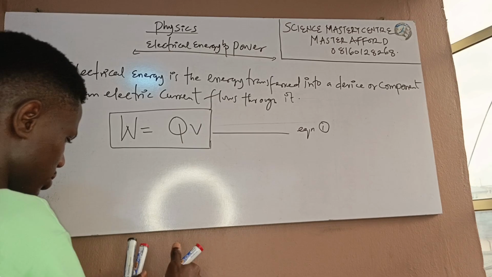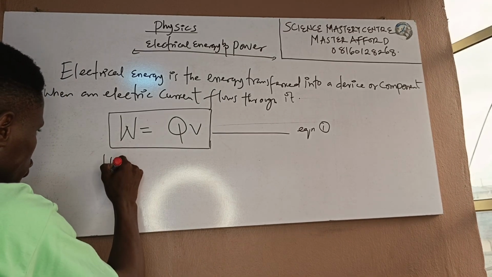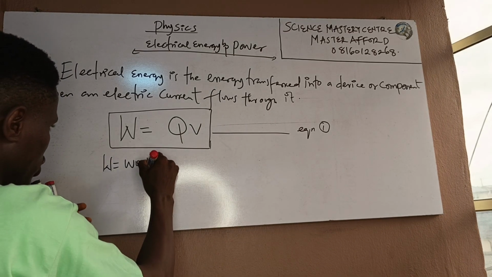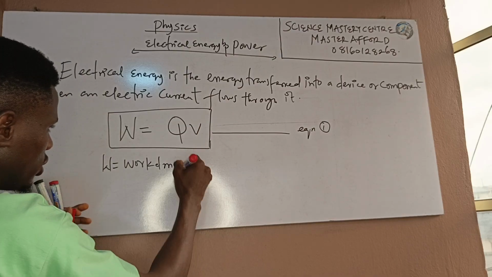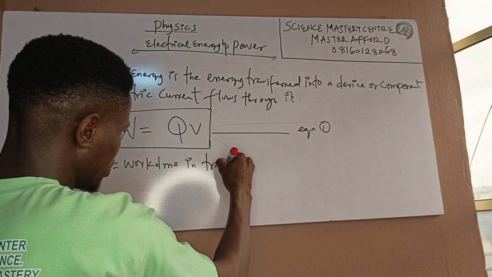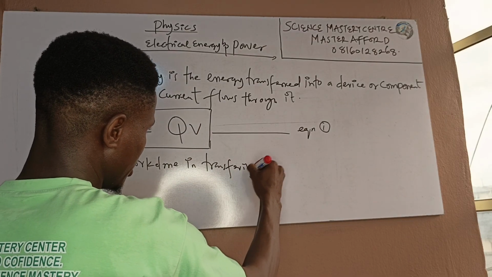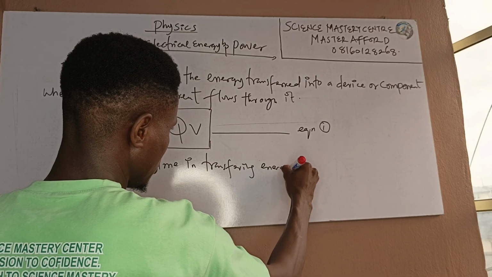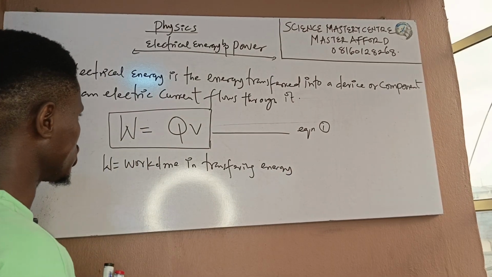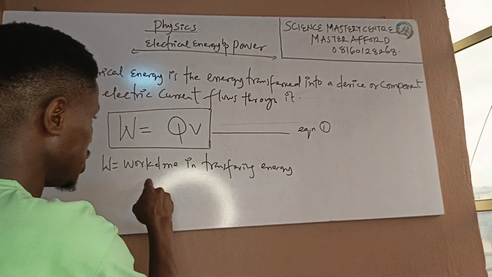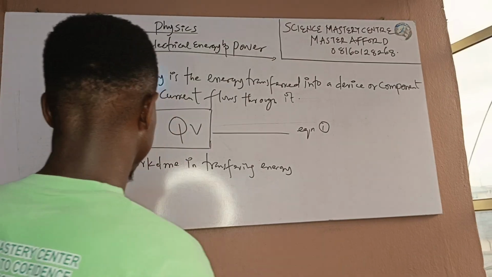Let's go, I'm going to break it down for you. Your W is your work done in transferring energy.